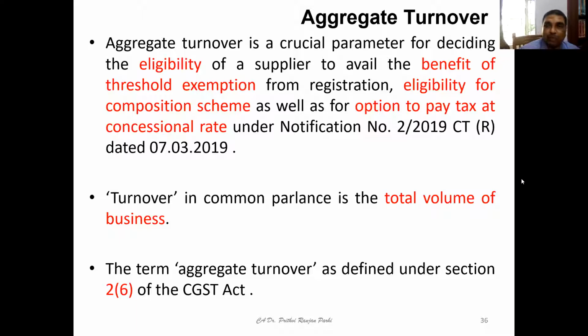Here is one more notification where tax can be paid at a concessional rate, but there is also a limit on aggregate turnover. Therefore, aggregate turnover is relevant for decisions in all these three areas.